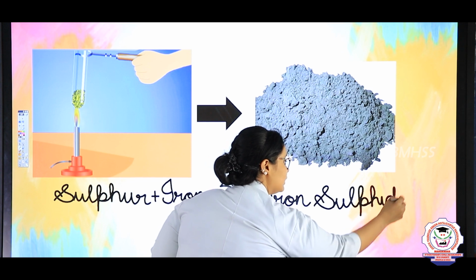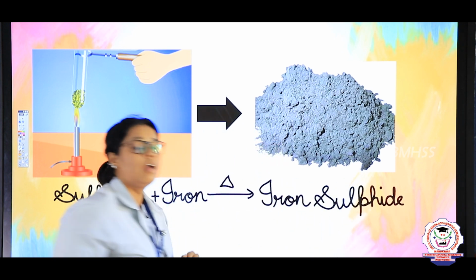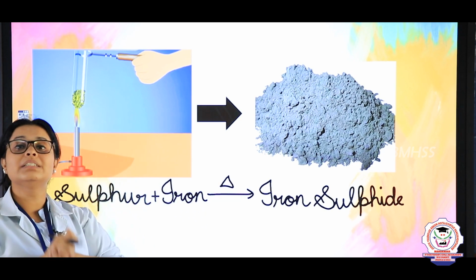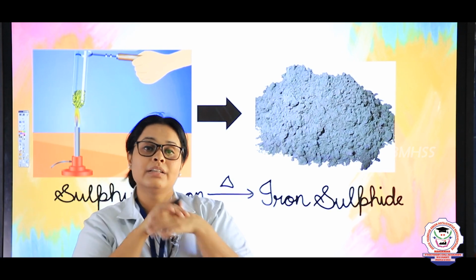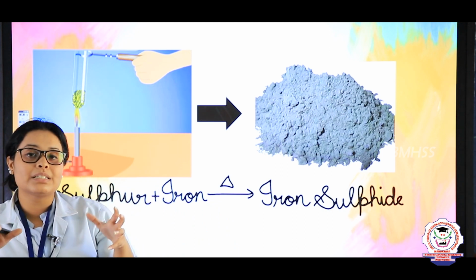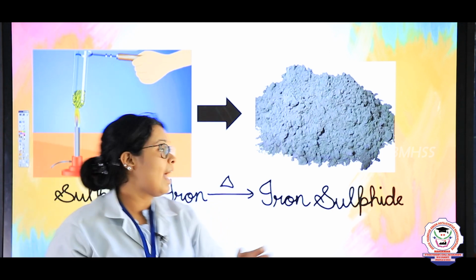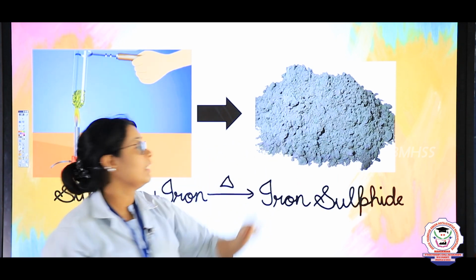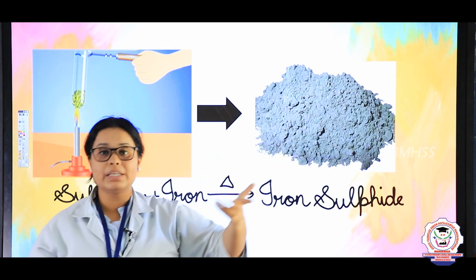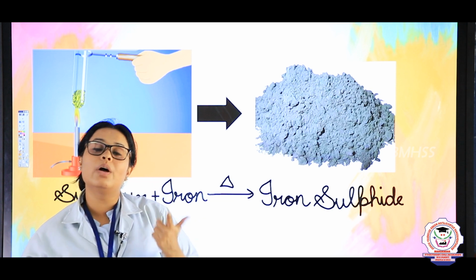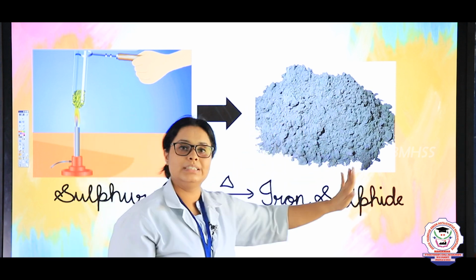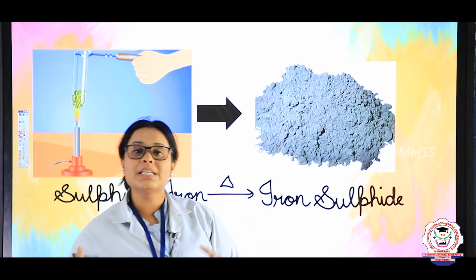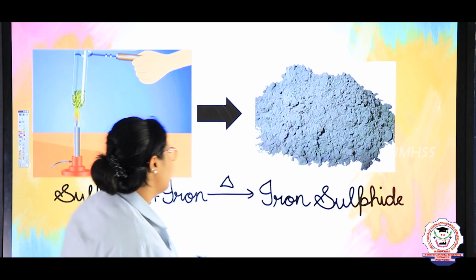This iron sulfide shows that when you are heating the substance, both iron and sulfur are combining together, and therefore the removal of these substances is a little difficult. When I get this substance, I cannot take a magnet and keep it over this and try the separation, right? So that is why we are calling it a homogeneous mixture, and in a homogeneous mixture the separation of the substances is very difficult, right?